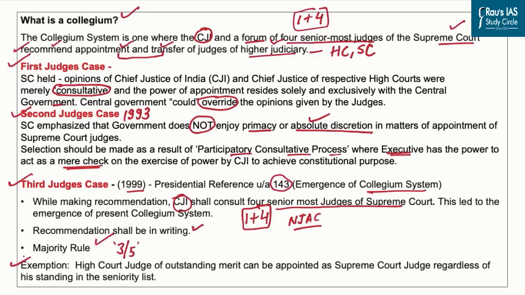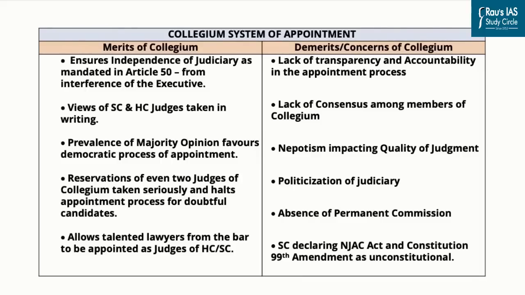However, we have an exemption in this. A High Court judge of outstanding merit can be appointed as a Supreme Court judge regardless of his standing in the seniority list. See, the most important issue regarding the Collegium system is what amounts to meritorious eligibility. And the second important issue is how to come up with an important, non-partial and ethical seniority list. If these 2 issues are resolved, the Collegium system can become more accurate and trustworthy. Now, given the evolution of the Collegium system in India, let us also look into the pros and cons of the Collegium system in India.